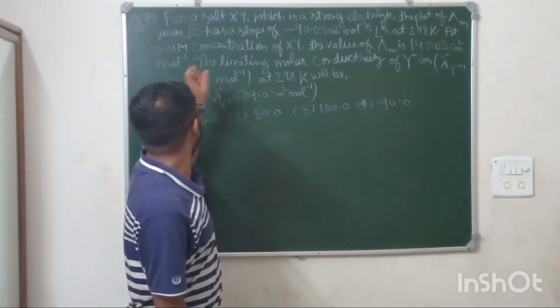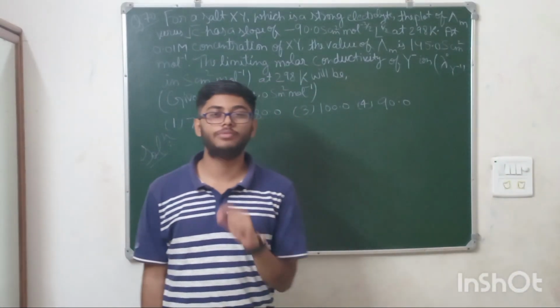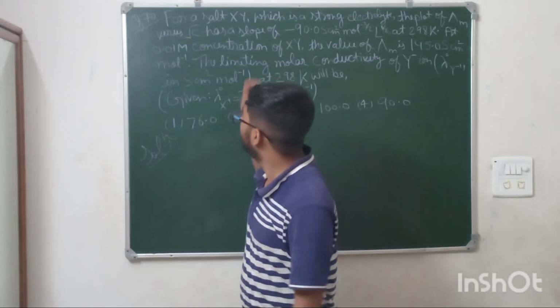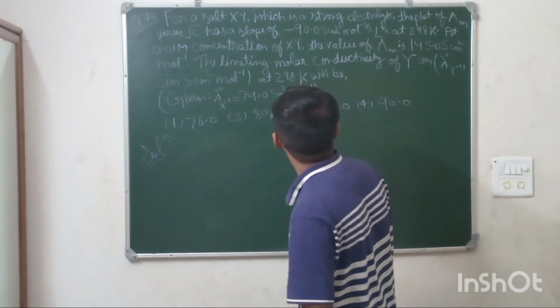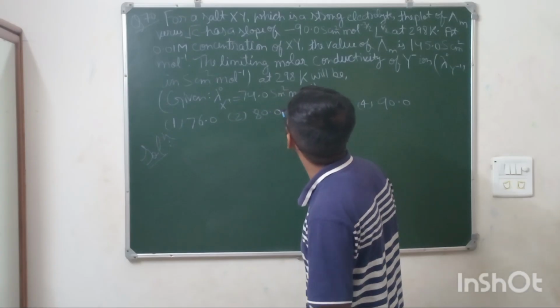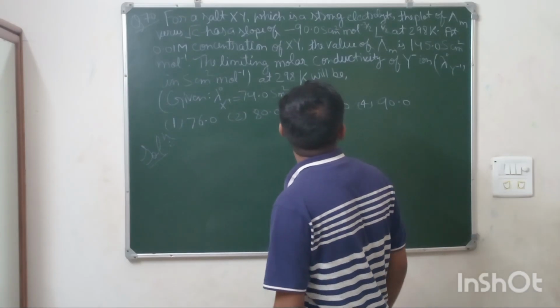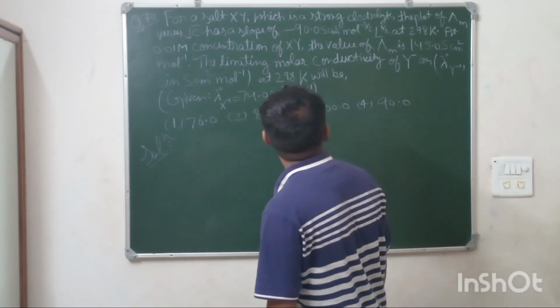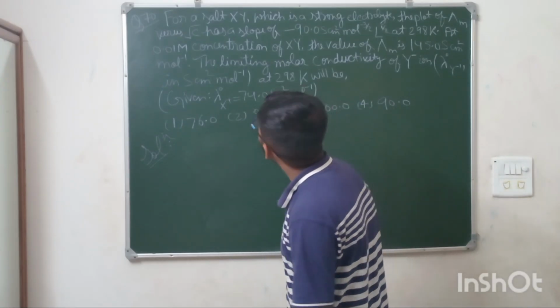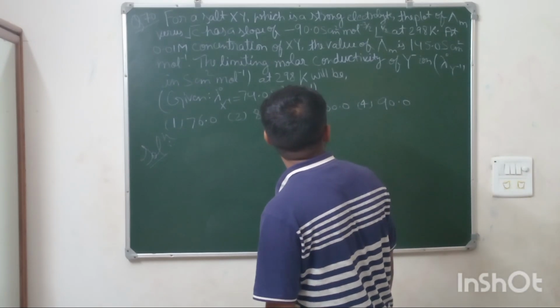Moving on to question number 70, also from the chapter Electrochemistry. For a salt XY, which is a strong electrolyte, the plot of lambda m versus root C has a slope of minus 90 at 298 Kelvin. At 0.01 molar concentration of XY, the value of lambda m is 145. You need to tell the limiting molar conductivity of the Y minus ion.